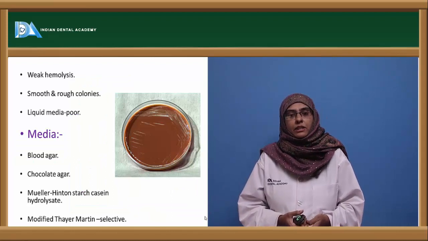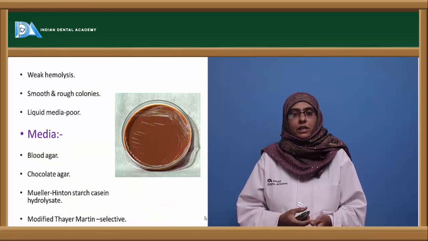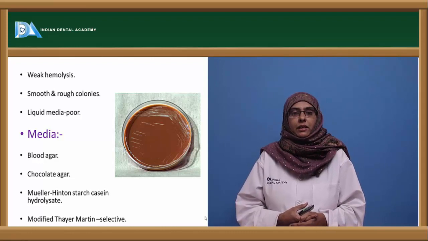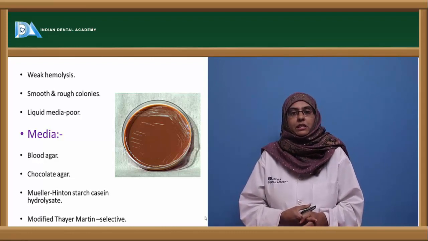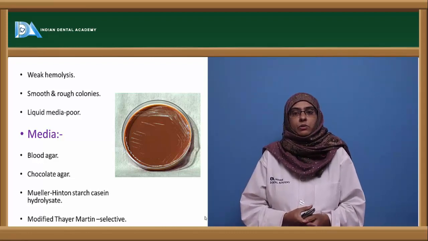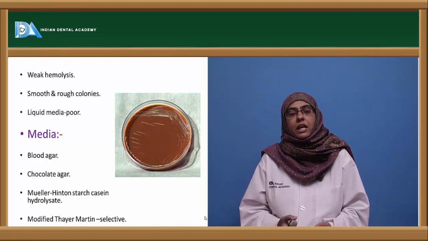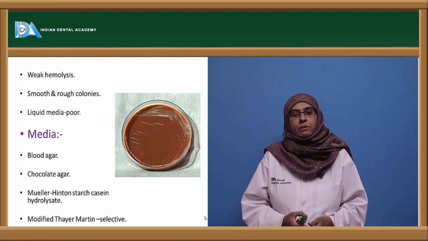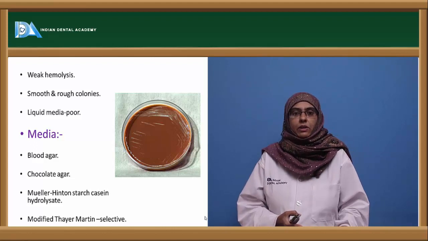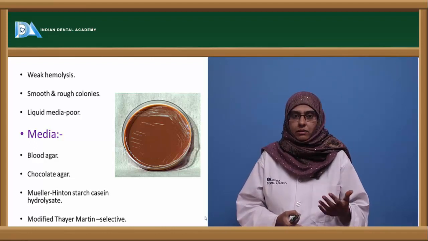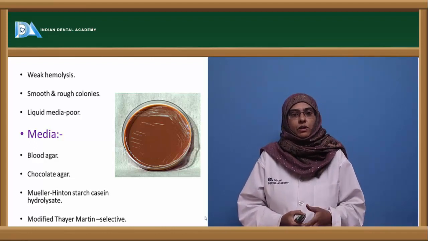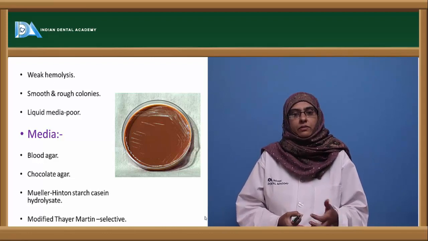They show weak hemolysis on blood agar, that is, they do not cause lysis of the RBCs. They also show variations similar to pneumococcus, that is, smooth and rough colonies can be seen on the media. On liquid media they show poor growth, with a granular turbidity. They do not grow very well on liquid media and require a solid media for their growth.